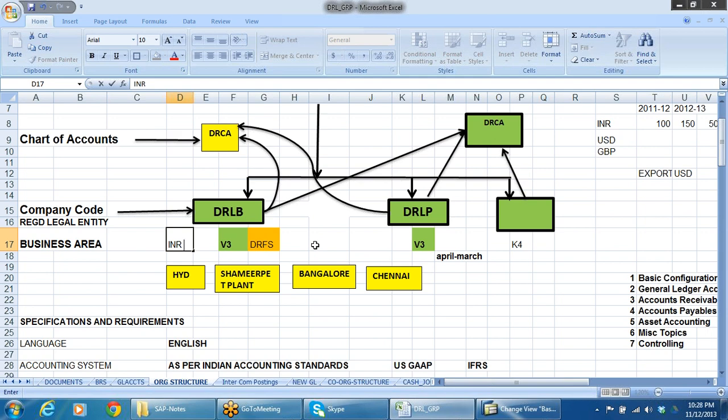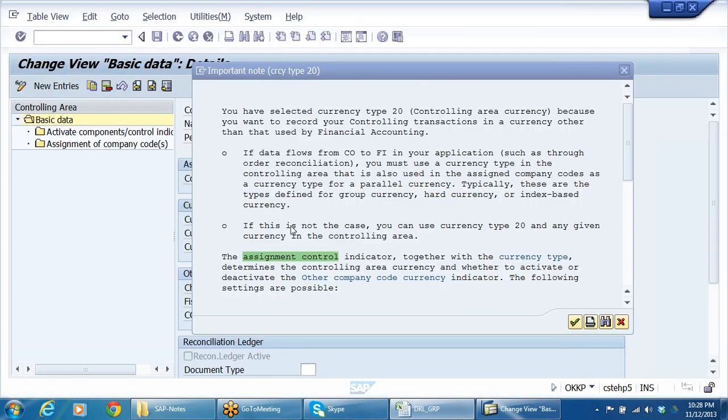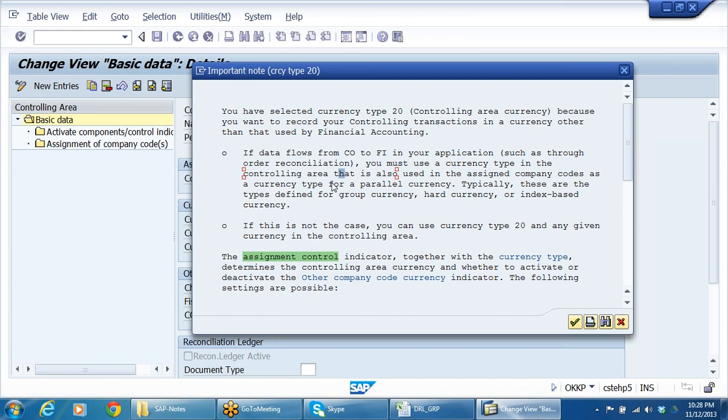Say for example USD and GBP I want to maintain. So apart from my company code currency INR, I can define two more parallel currencies for reporting purposes. That's what he says. But in such case you choose that currency which is defined as a parallel currency. Right, that is important here.